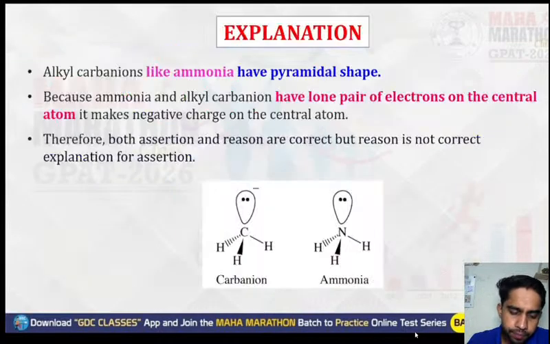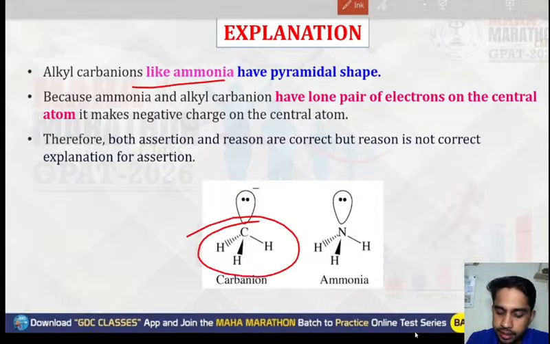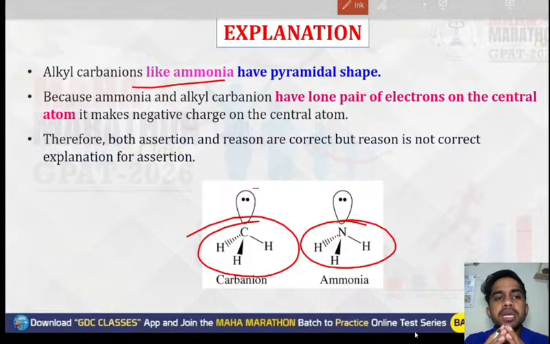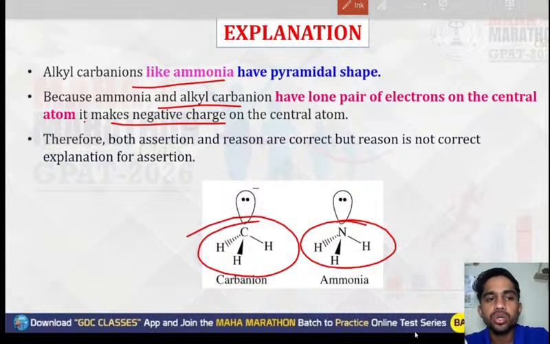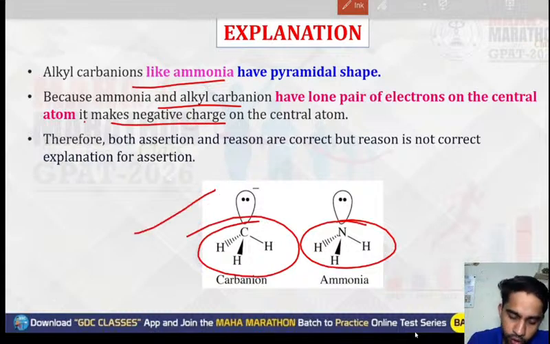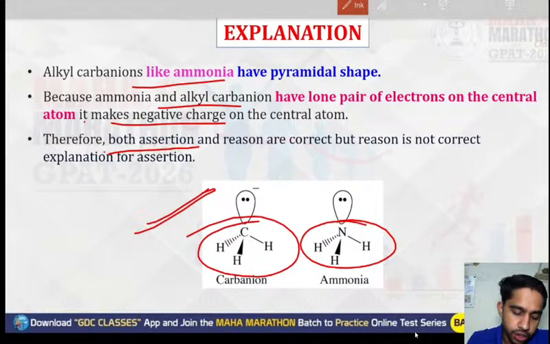Okay. So alkyl carbanions have a pyramidal shape like ammonia. We can see that this is the carbanion and this is ammonia. Both have which type of shape? Both have a pyramidal shape, because ammonia and alkyl carbanions both have a lone pair of electrons on their center atom. It makes the center atom negatively charged, and it acquires the shape of a pyramid. Therefore, both assertion and reason are correct, but the reason is not the correct explanation of the assertion.